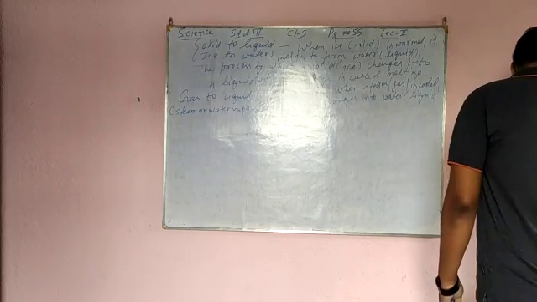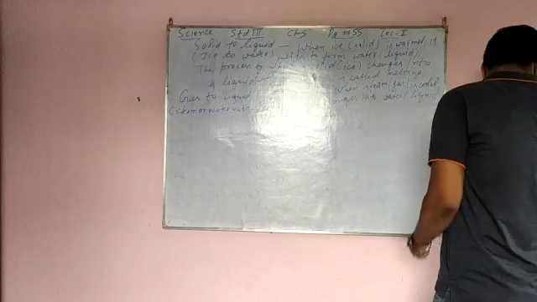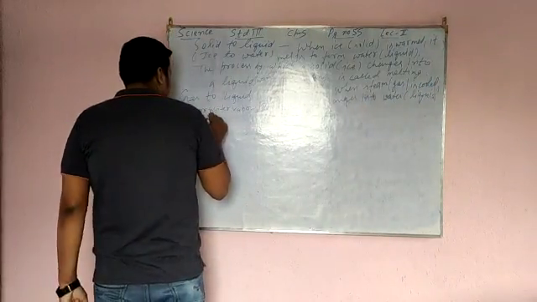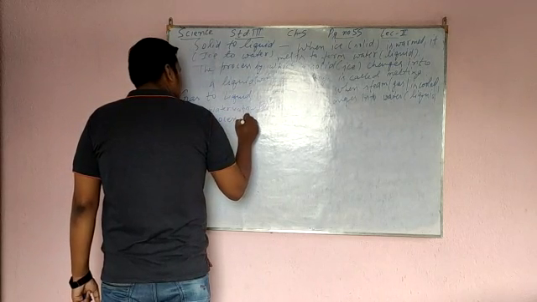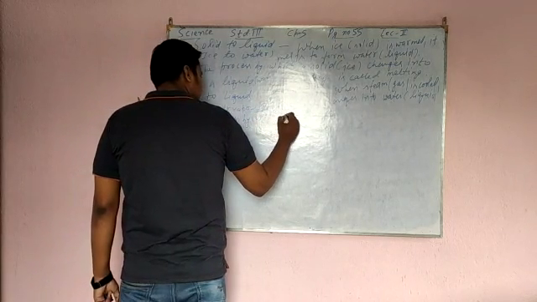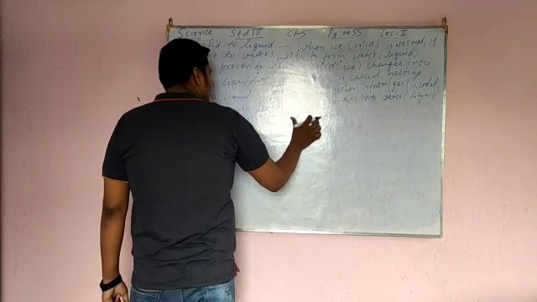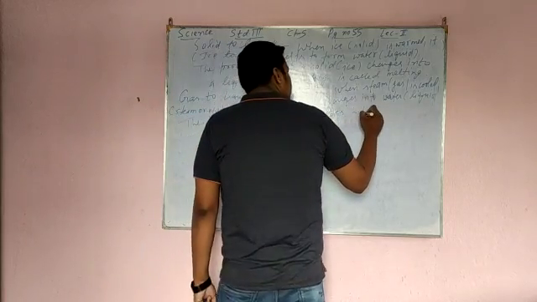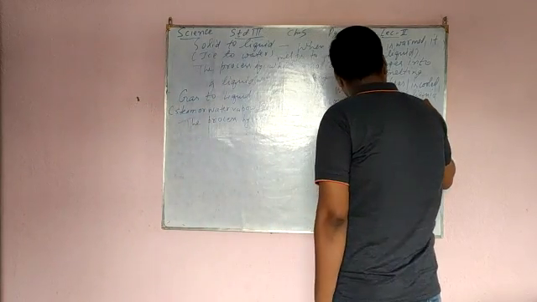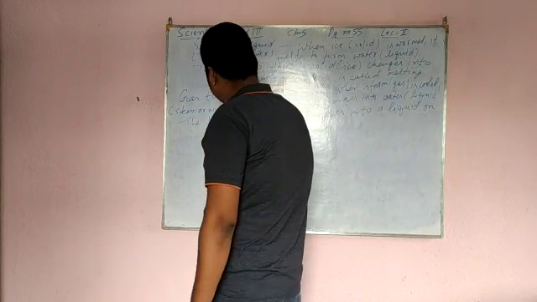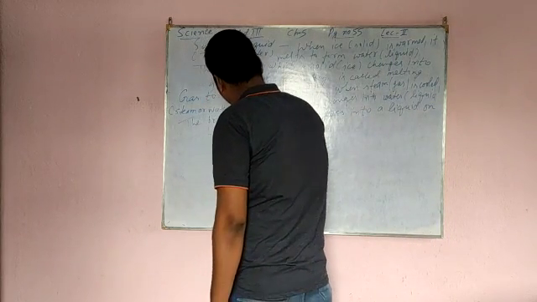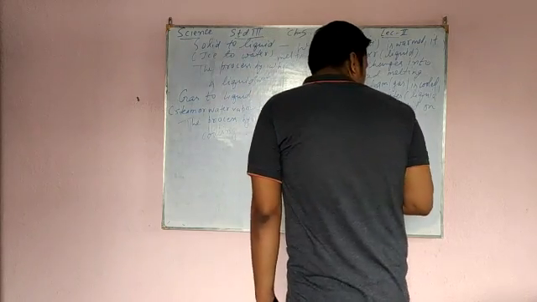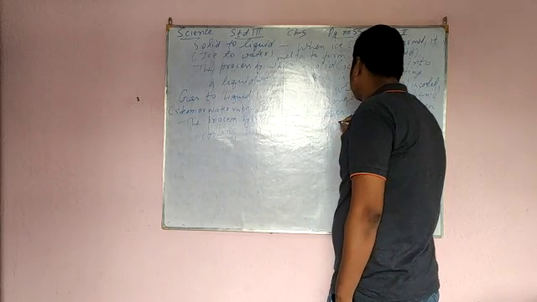So what process is there? The process by which a gas changes into a liquid on cooling is called condensation.